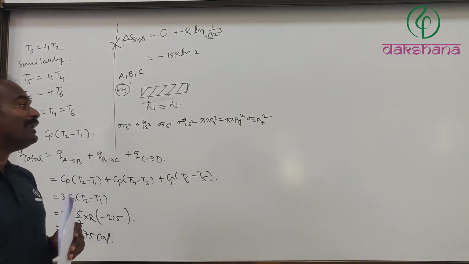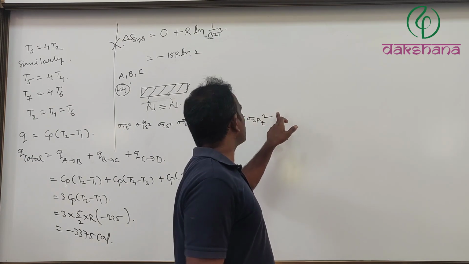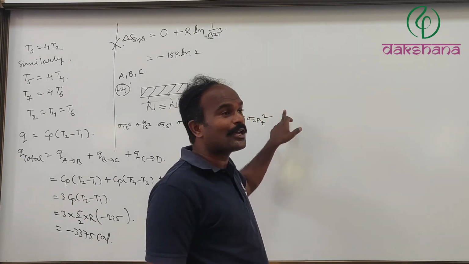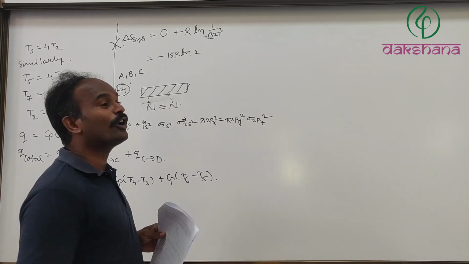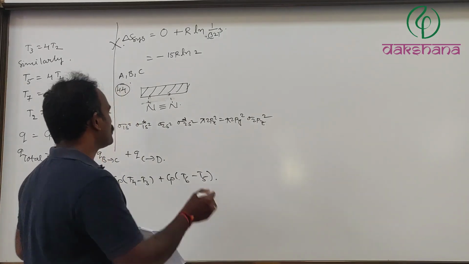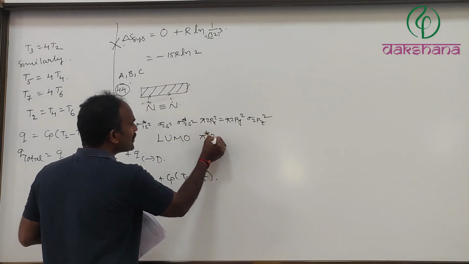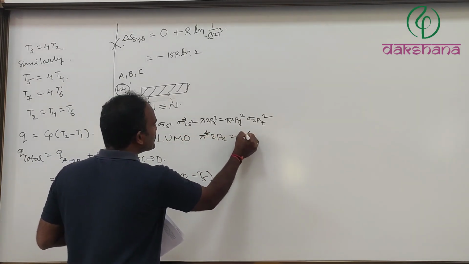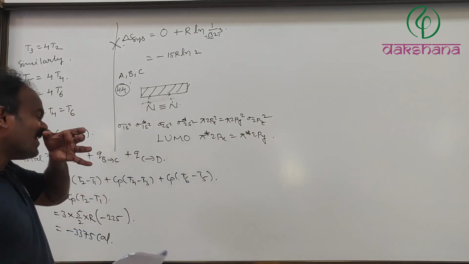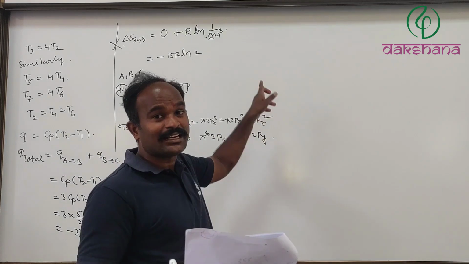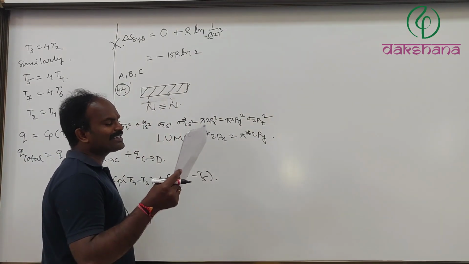Then after it, who will come? Pi star 2px0 equals pi star 2py0. Those are called lowest unoccupied molecular orbitals. So what is the LUMO here? The LUMO here is going to be pi star 2px equals pi star 2py, both of them are 0. HOMO is going to be sigma 2pz2. Diamagnetic, as we all know. Now we'll see. N2 is chemisorbed.